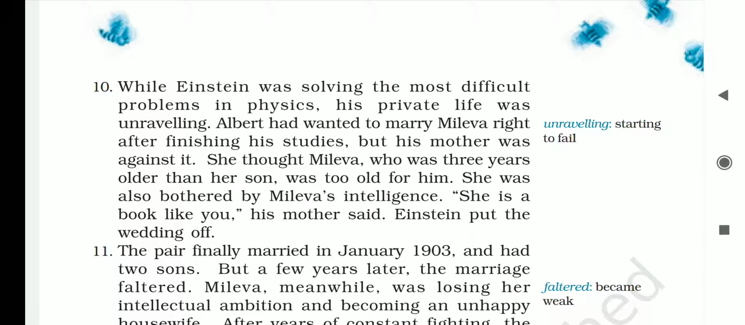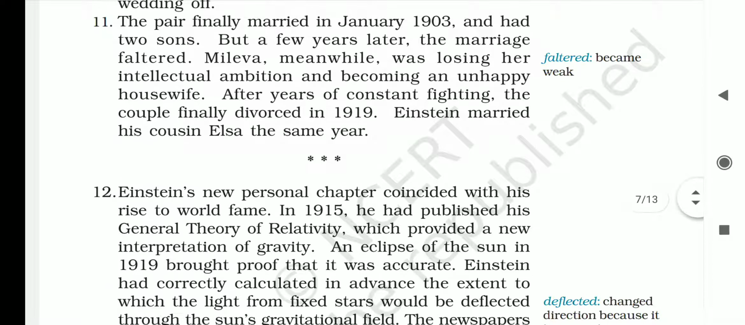The pair finally married in January 1903 and had 2 sons, but a few years later the marriage faltered. Mileva, meanwhile, was losing her intellectual ambition and becoming an unhappy housewife. After years of constant fighting, the couple finally divorced in 1919. Einstein married his cousin Elsa the same year.